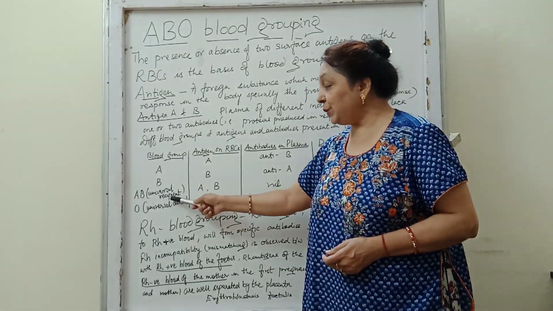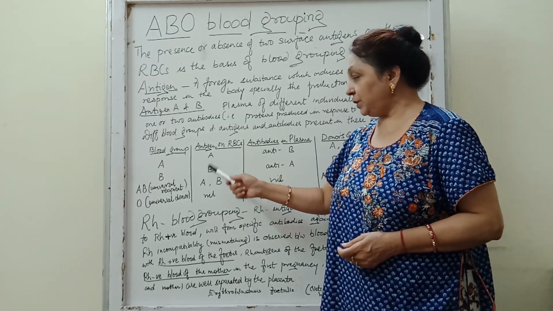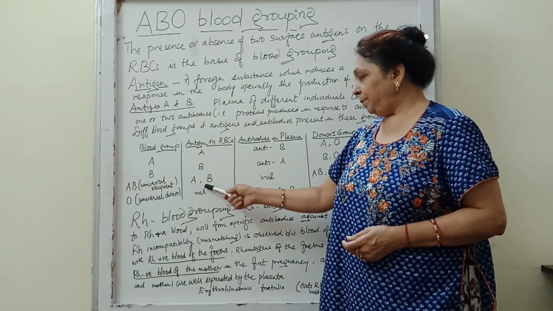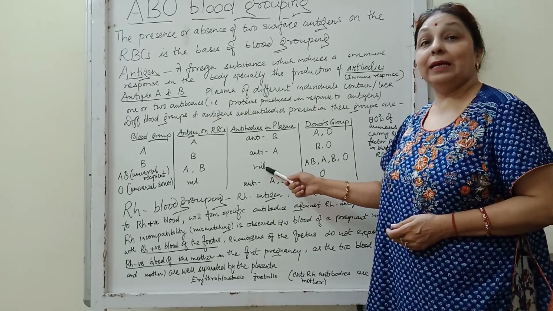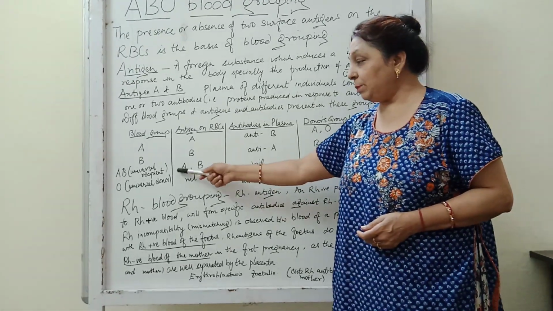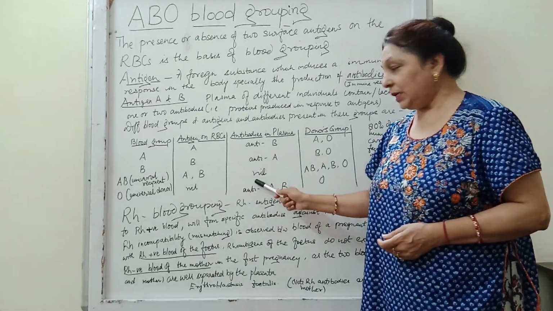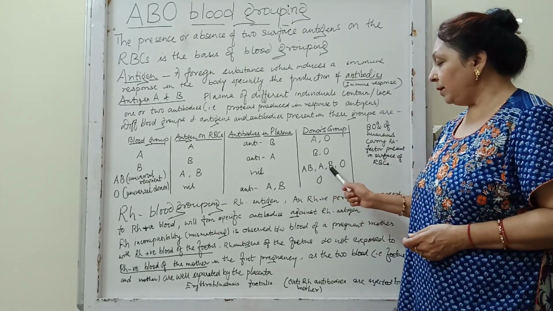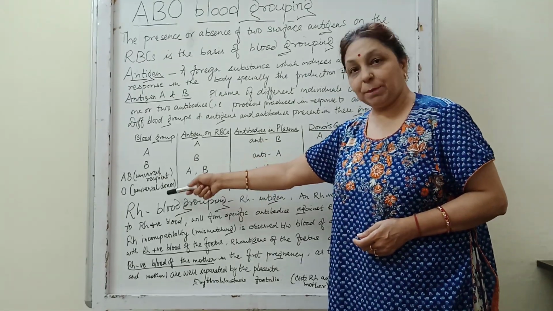AB, which is a universal recipient, can receive blood from the rest of the blood groups, that is A and B. It doesn't produce any antibodies. That is a very important point. That is, AB blood group contains antigens A and B, does not produce any antibodies, and the donor groups are AB, A, B, O. Therefore it is the universal recipient.